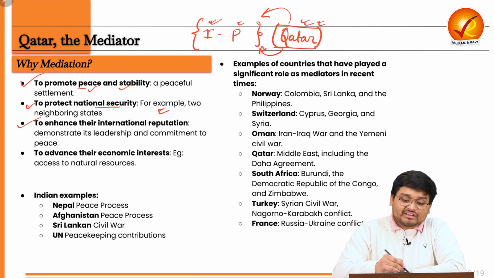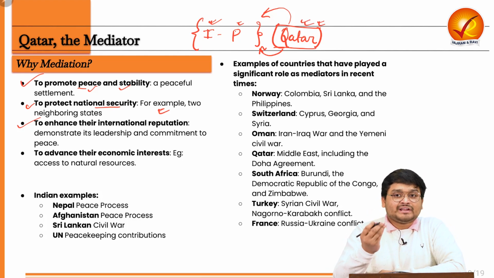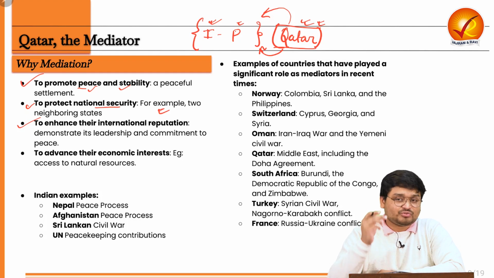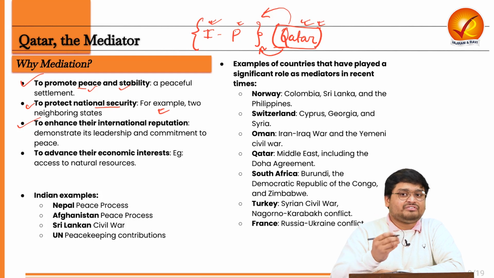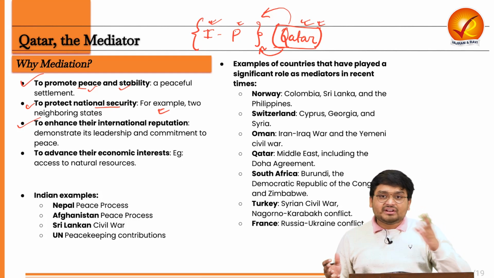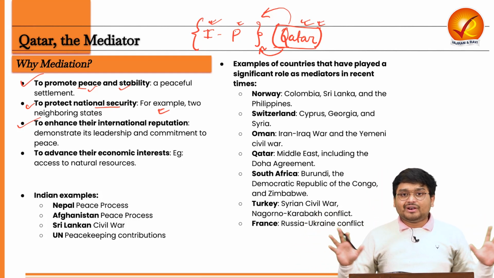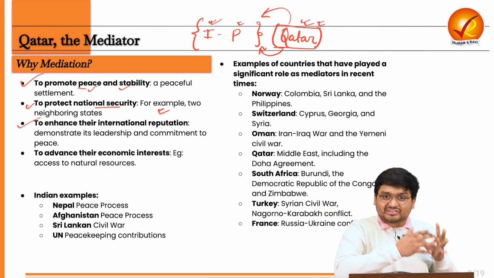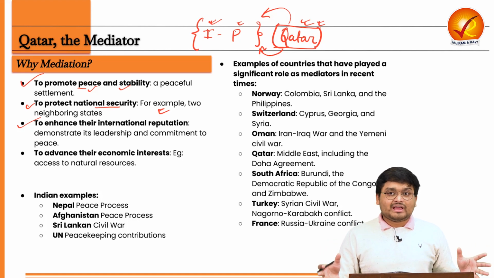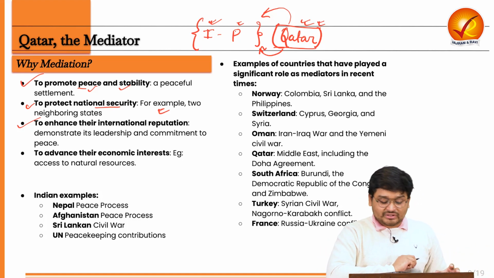Here, Qatar is having that indirect and direct influence on Israel and Palestine. That is why it is able to bring a truce, which was very, very difficult in this conflict, because neither Israel nor Hamas were agreeing to anything. Hamas were holding the hostages of various nations, and Qatar took the initiative of doing this.